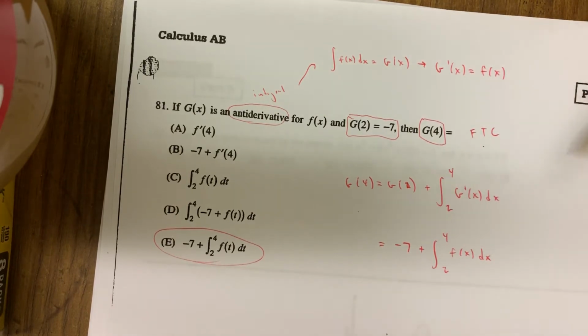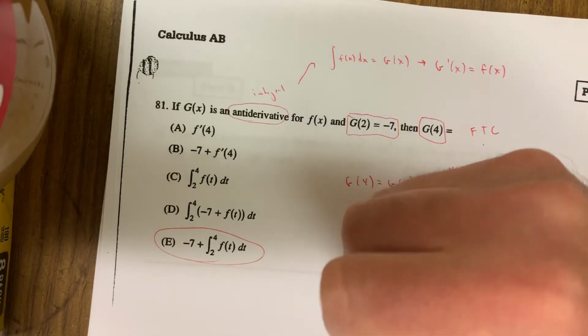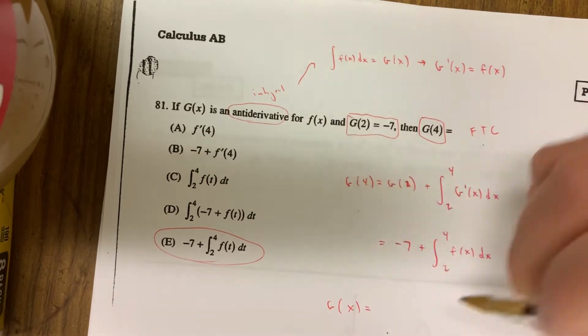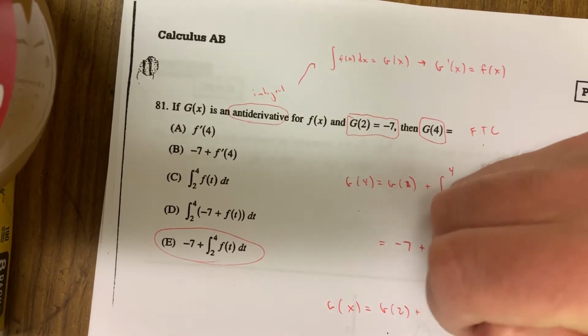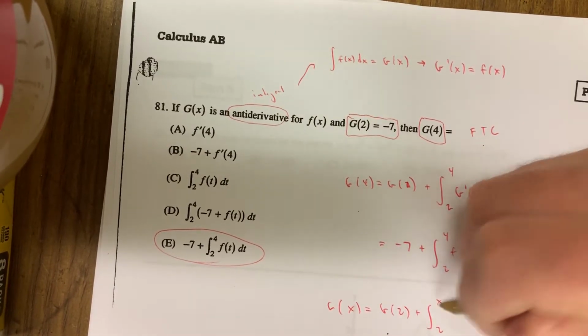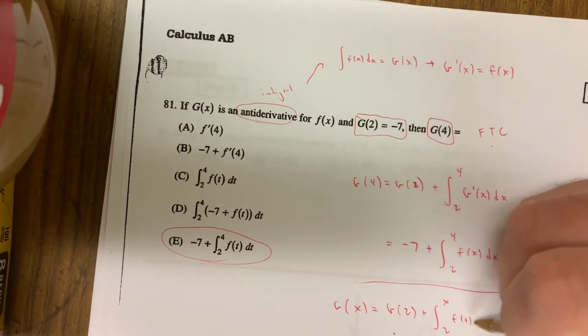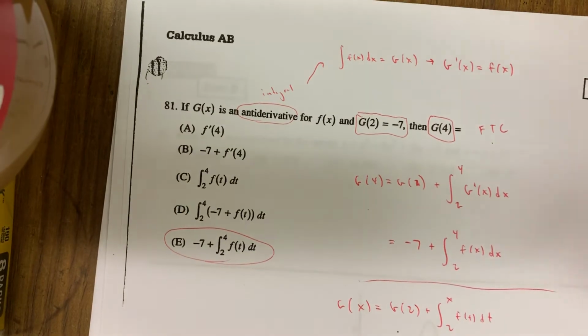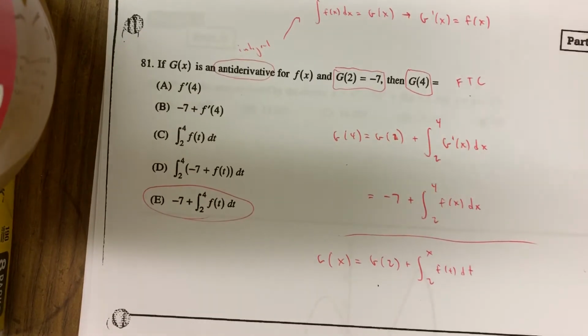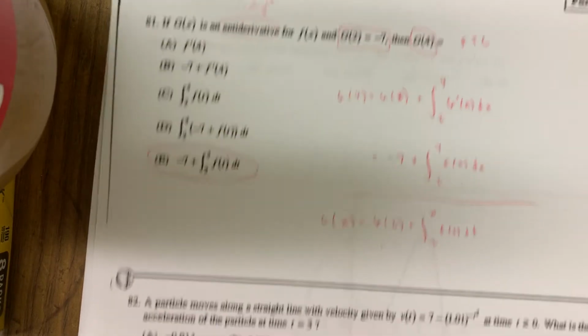Nothing wrong with that. If you wanted to define a function that would give you g at any x value, you'd start with g of 2. You'd add to that the change in g from 2 to x, and if you put an x up here, then you can't put f of x inside here. You've got to use f of t. So that's why they're doing something like that. Not that you need to know for this particular problem, but it's really just a dummy variable, like we said before. So that one's tricky, not so easy.